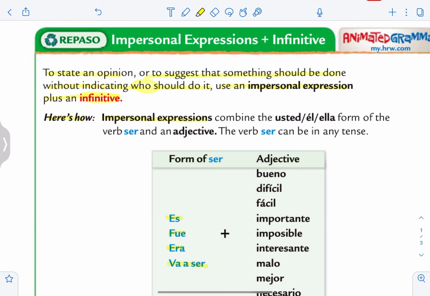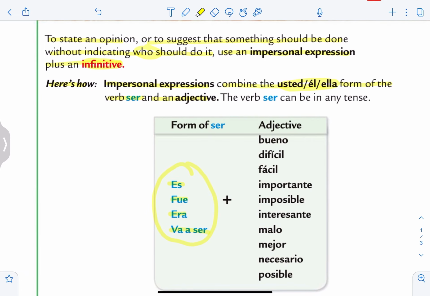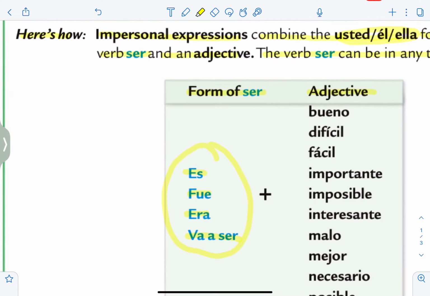Impersonal expressions combine the usted, él, ella form of the verb ser plus an adjective. So the usted, él, ella form of the verb ser and then an adjective. And the verb ser can be in any tense.